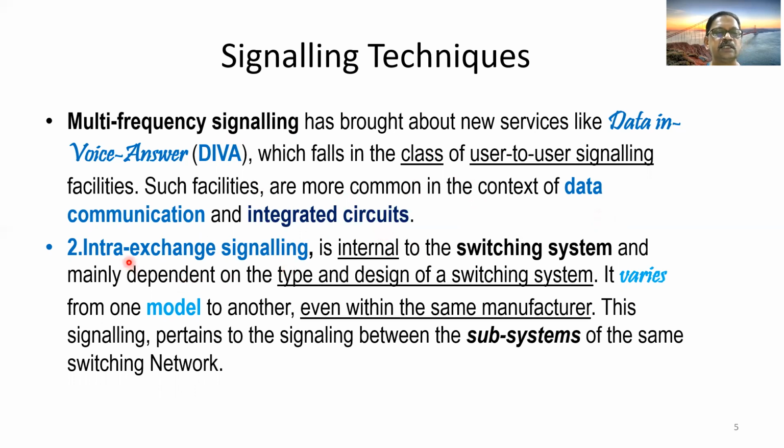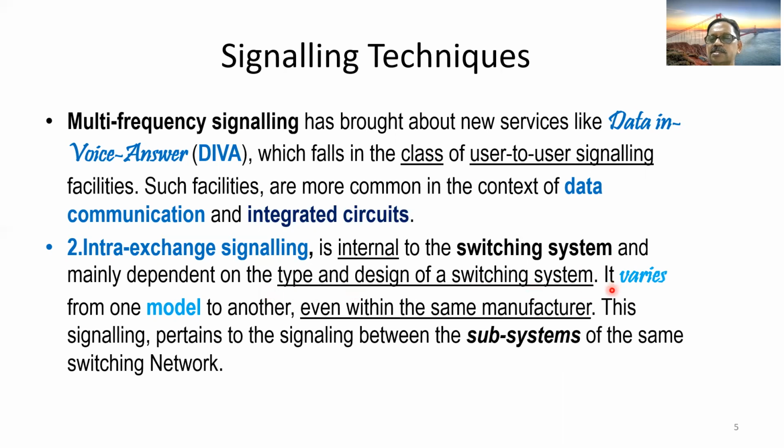Then the second one is intra-exchange signaling. This is internal to the switching system and mainly dependent on the type and design of the switching system. So this is the signaling within the telephone exchange, within the telephone switch. This type of signaling depends upon the type of the switch. So it varies from one type of switch to another type of switch.